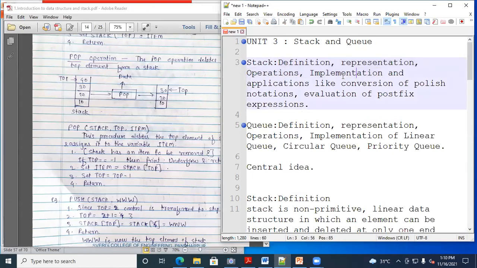Now we'll move to the next very important part, that is the implementation of the stack. Today we will complete till we have one hour. Is there any question related to this or up to this? We have completed the definition of stack, representation of stacks, and operations of a stack. If you have any questions up to this, you can ask. Otherwise, we will proceed further to the implementation of a stack.